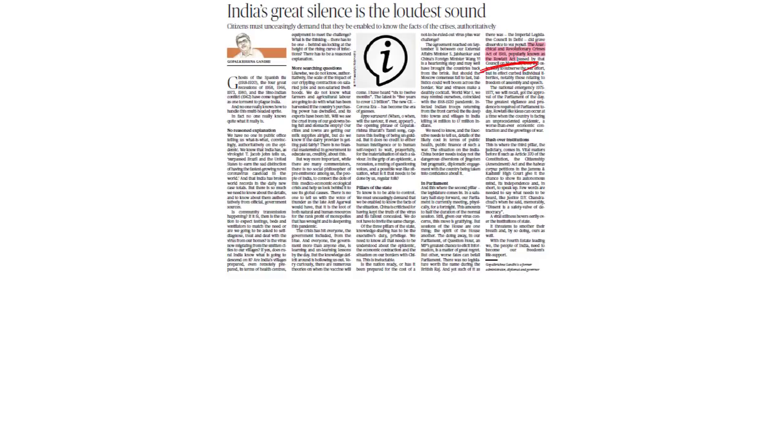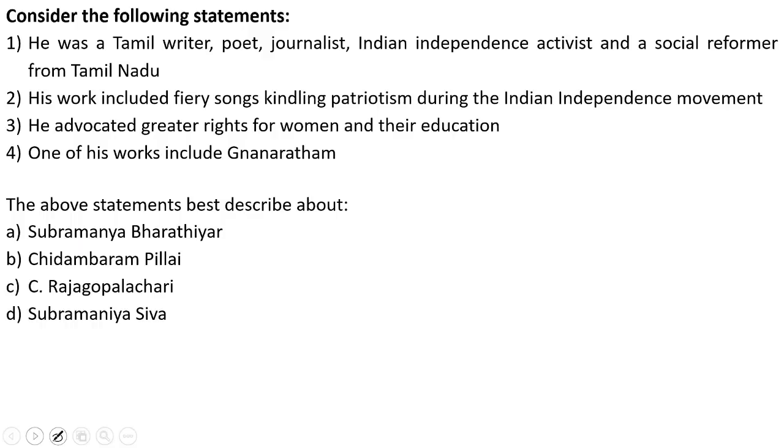So kindly remember, the Anarchical and Revolutionary Crimes Act of 1919 is nothing but the Rowlatt Act or the Black Act. This was one of the scenarios where the British came up with an act which restricted the freedom of press, and any person could be arrested without any trial as well. The purpose of the act was to curb the growing nationalism in India. This is where Gandhiji also comes in, and he asks the people to perform satyagraha against such oppressive acts unveiled by the British government back then. Now let's look into the next practice question.